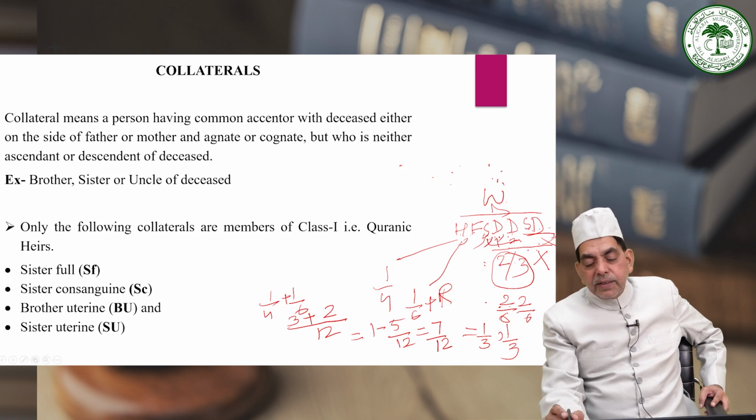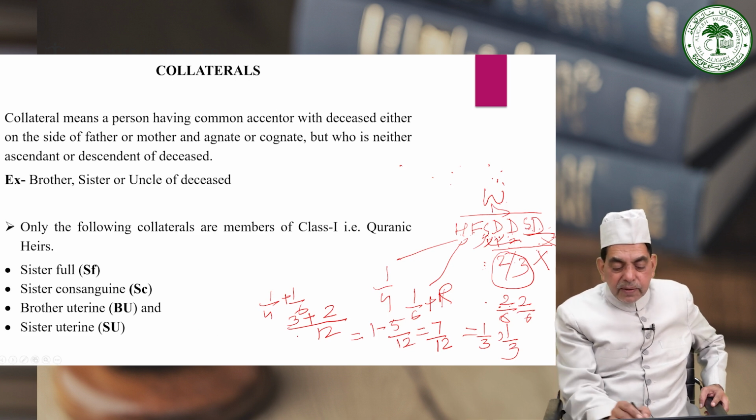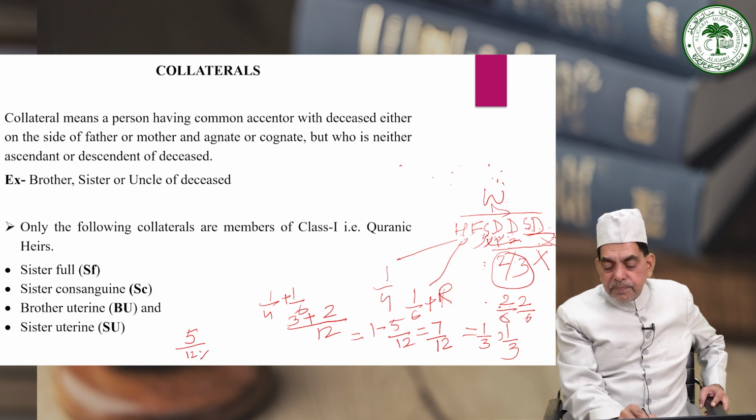But while dividing the residue, the son will be entitled to double of each daughter. There are 2 daughters there, and here 7 by 12 is left. So in order to allot the double share to the son, first of all this 7 by 12 will be converted into 4 lots, 4 lots.